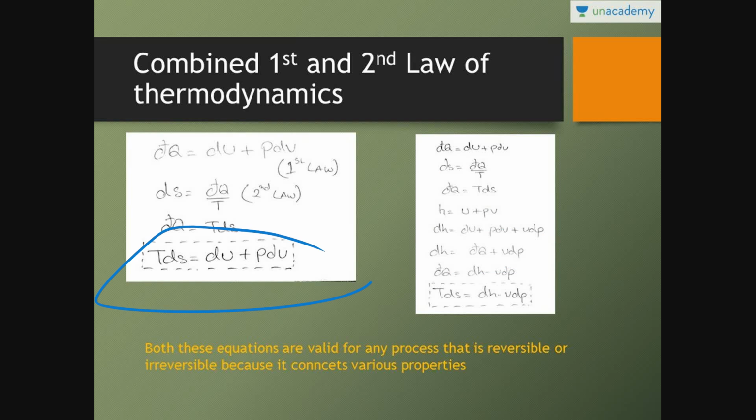This equation is TdS is equal to dU plus PdV, and this equation is TdS is equal to dH minus VdP. This equation is also valid for reversible as well as irreversible process, because all the terms in this equation are properties, that is temperature is property, entropy is property, enthalpy is property, volume is property, pressure is property. So if you will get a question whether these equations are valid for reversible, irreversible or both, always say these two equations are valid for reversible as well as irreversible processes.